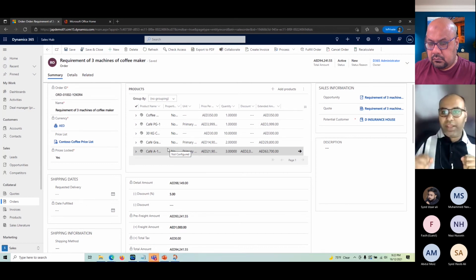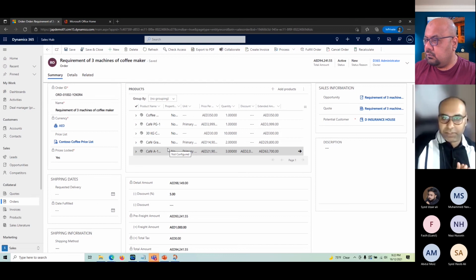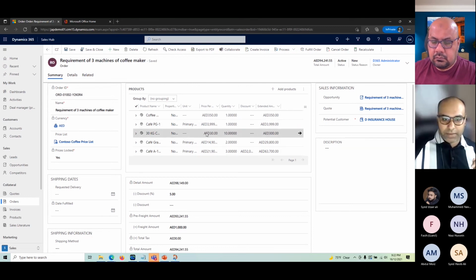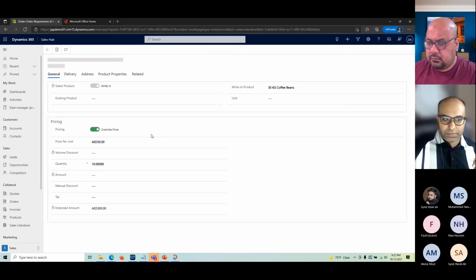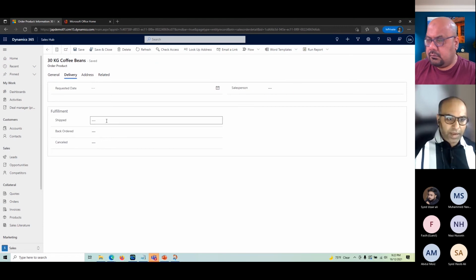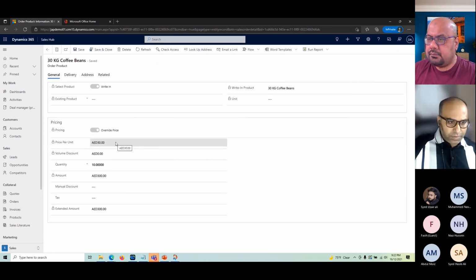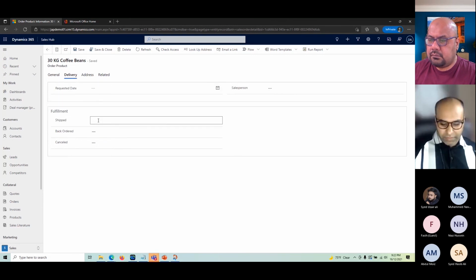Now here is a very important concept I would like you to concentrate on: fulfillment and invoicing are mostly done in a finance and operations or ERP based system, because fulfillments are not a very simple process. I can just go ahead and open this particular product. I can go to delivery. I can see what the requested quantity was, let's say 10. I can do five, let's say five items delivered or shipped. Or I can select the 10.